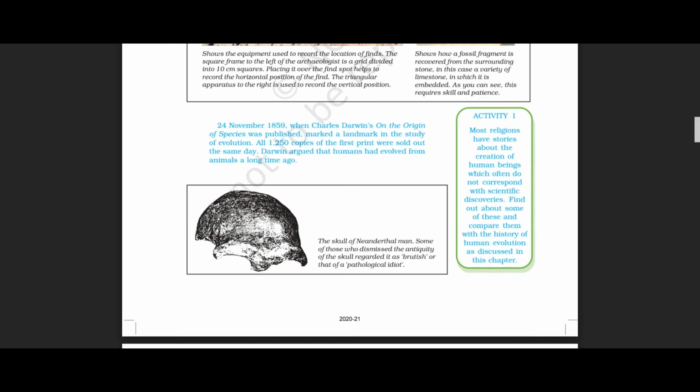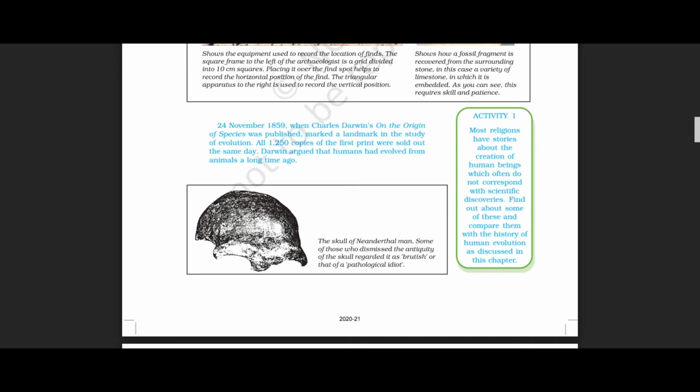Okay. So on 24th November 1859, Charles Darwin, a natural historian, published On the Origin of Species, which marked a landmark in the study of human evolution. That book gives the fundamentals for the study of evolution. On that day itself, the first print of 1250 copies was made, and all 1250 copies were sold out on the same day.